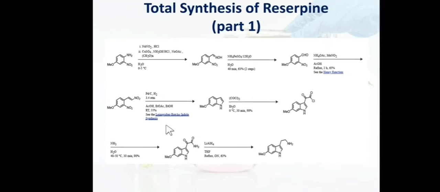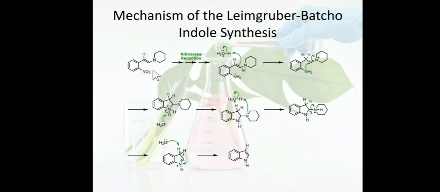Okay, let's see the mechanism of this Leimgruber-Batcho synthesis. So this is the mechanism. Instead of NH2 we have this cyclic amine over here, but don't confuse with this. We have the nitrostyrene. After reduction the nitro group will form NH2. So we have this NH2 and the amine over here, which is now in the enamine form, which on treatment with acid will form the iminium ion. This iminium ion is attacked by this NH2 group and forms a ring.